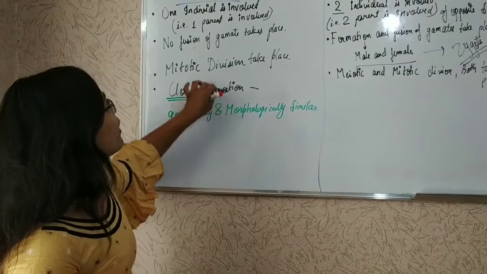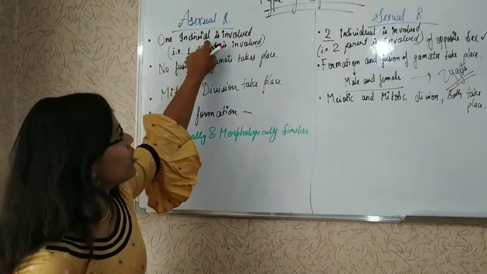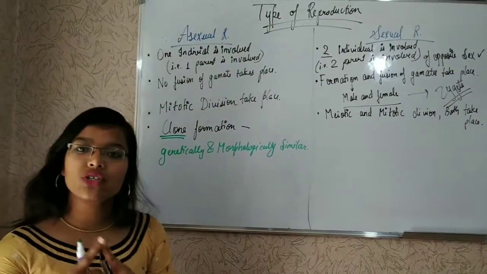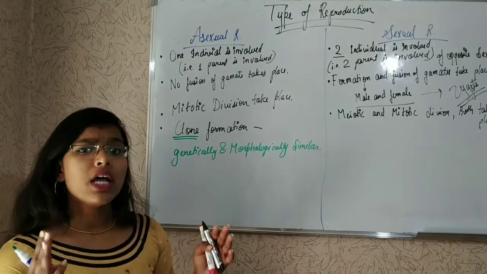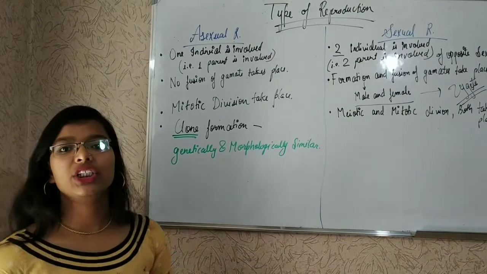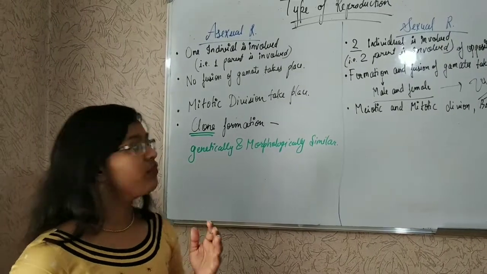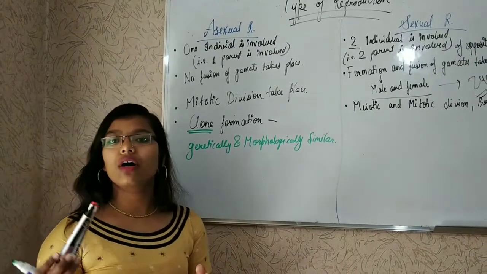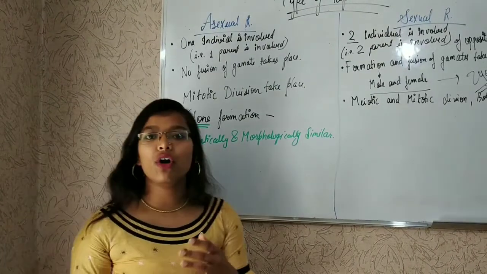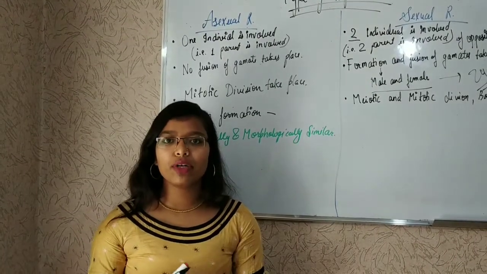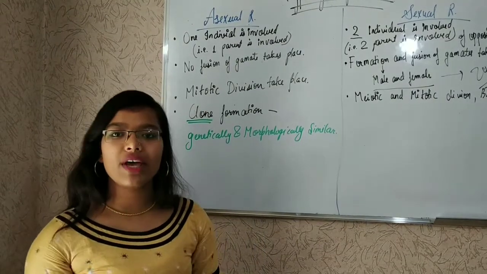Why is it so? Because only one individual is involved. So there is no fusion of gametes, no variation. There is no involvement of the opposite sex or of two parents, so there will be no variation.